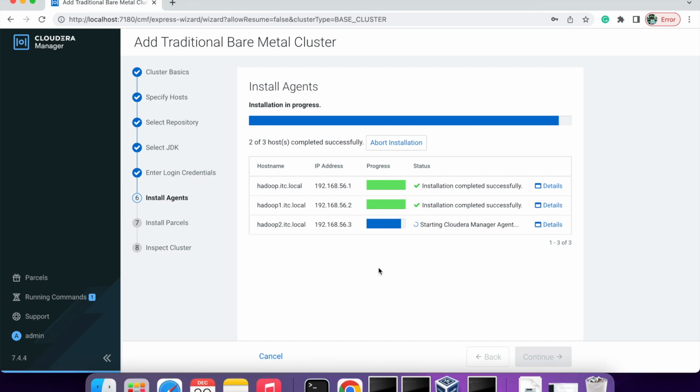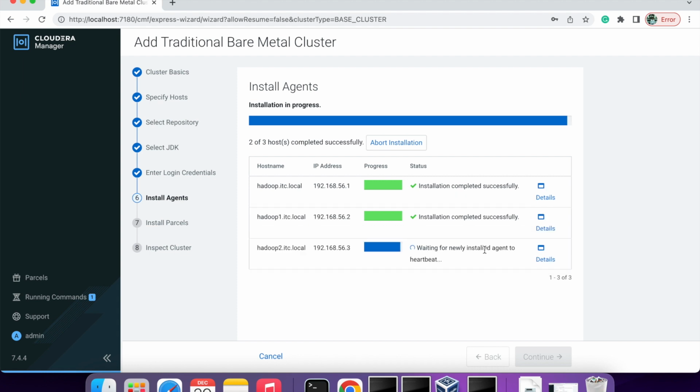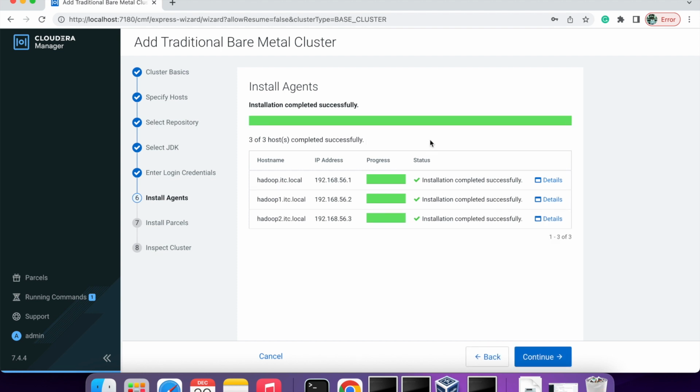It's almost done now. Just starting Cloudera Manager agent. So in all hosts you will have the agent, and in only one host you will have the Cloudera Manager server. So the agent installation is complete.